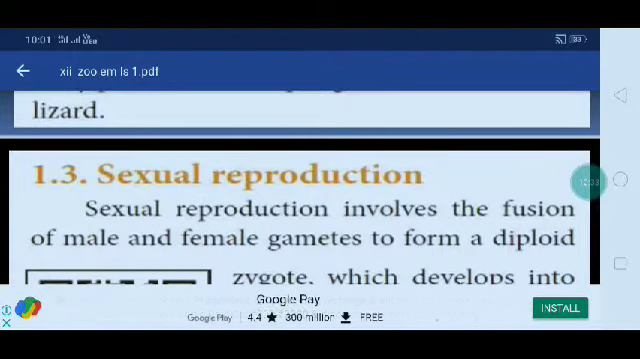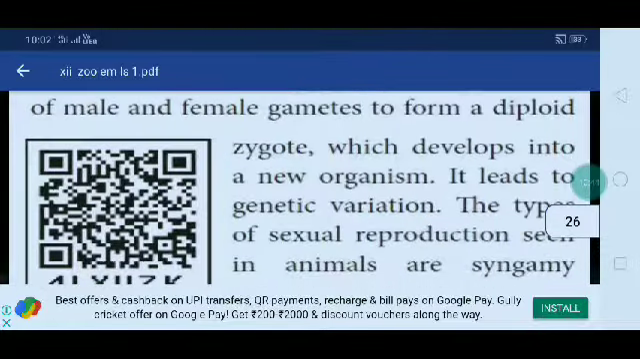Up to this point, asexual reproduction is over. Next we pass on to sexual reproduction, which is entirely different. Sexual reproduction involves the fusion of male and female gametes to form a diploid zygote, which develops into a new organism.